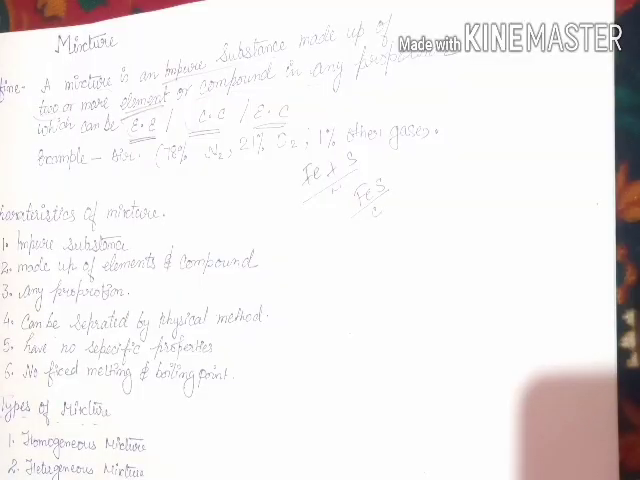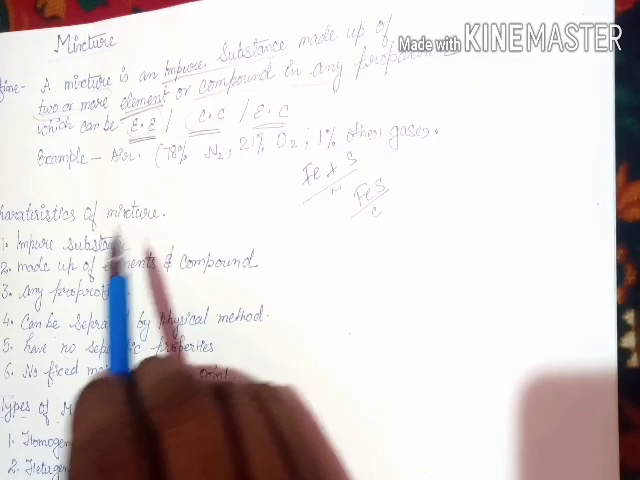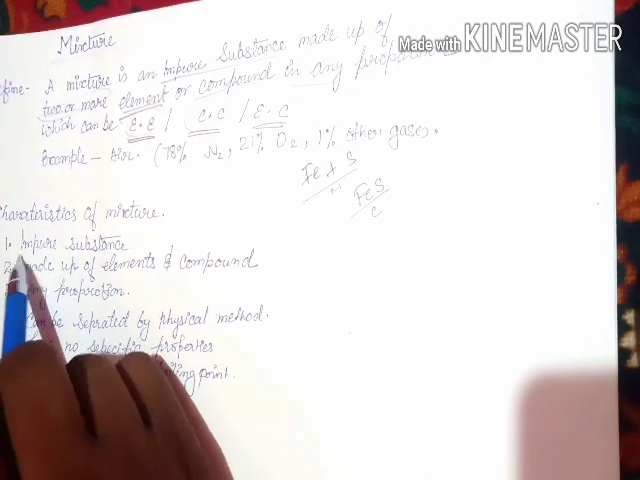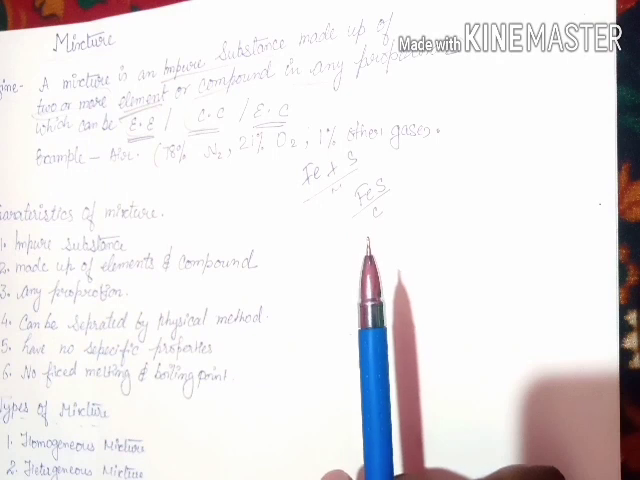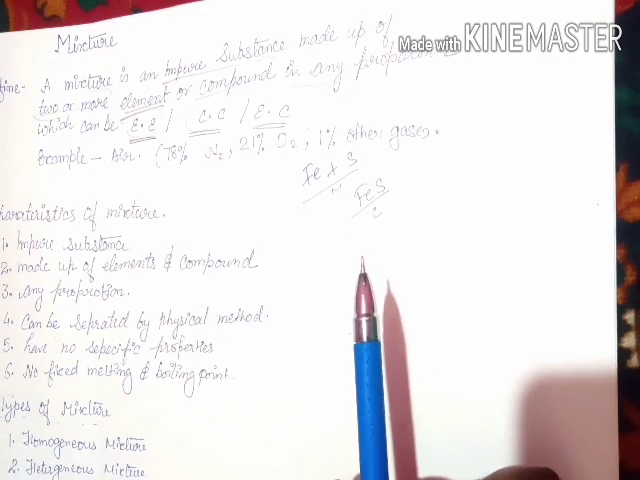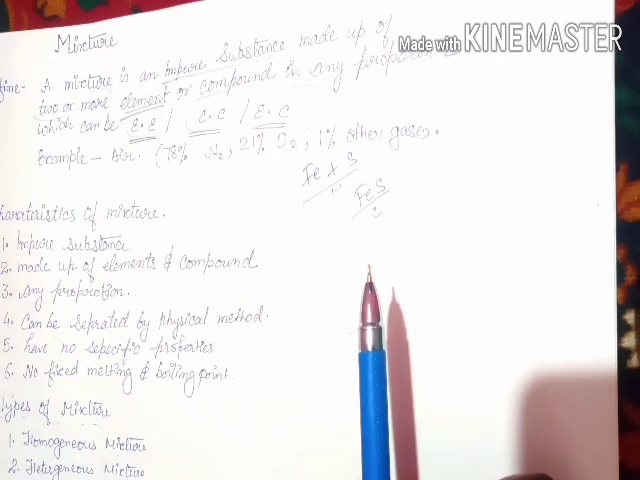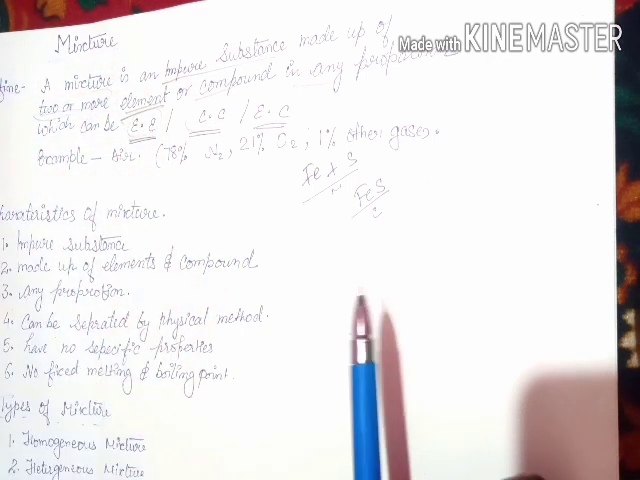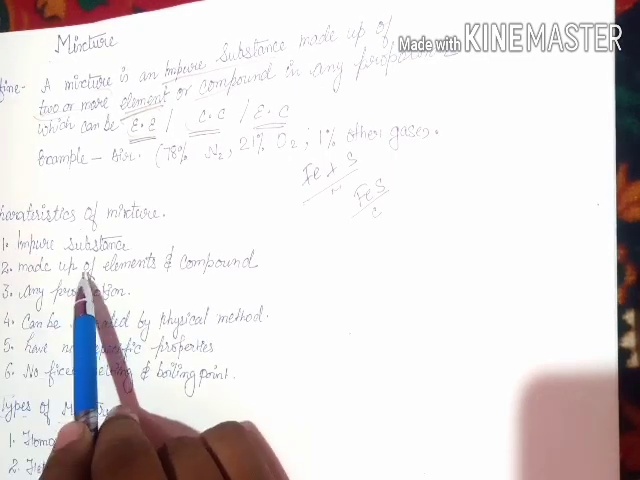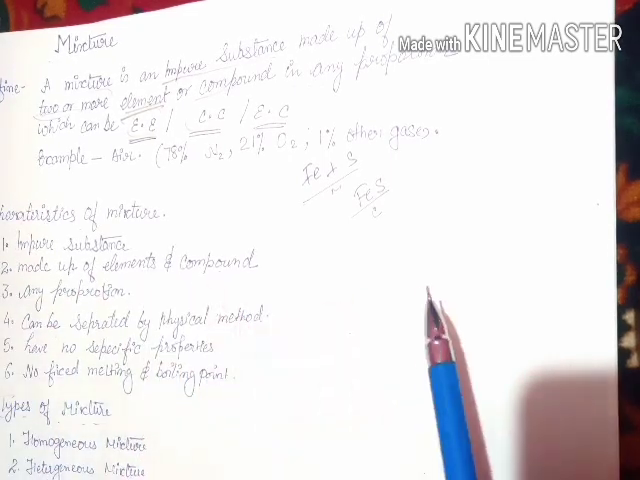Now, the characteristics of mixtures. First of all, a mixture is an impure substance. For elements and compounds, we have studied that an element is a pure substance and a compound is a pure substance, because each has a specific kind of properties. Then, a mixture is made up of elements and compounds.